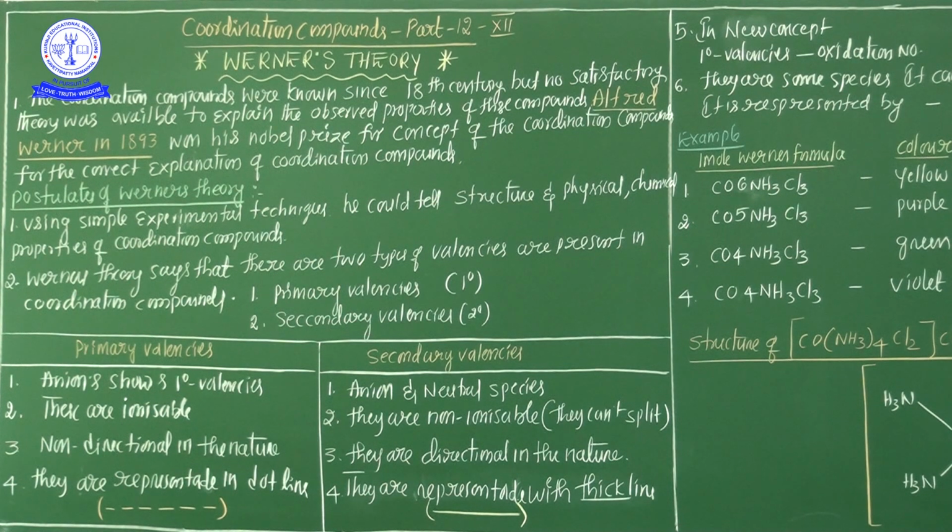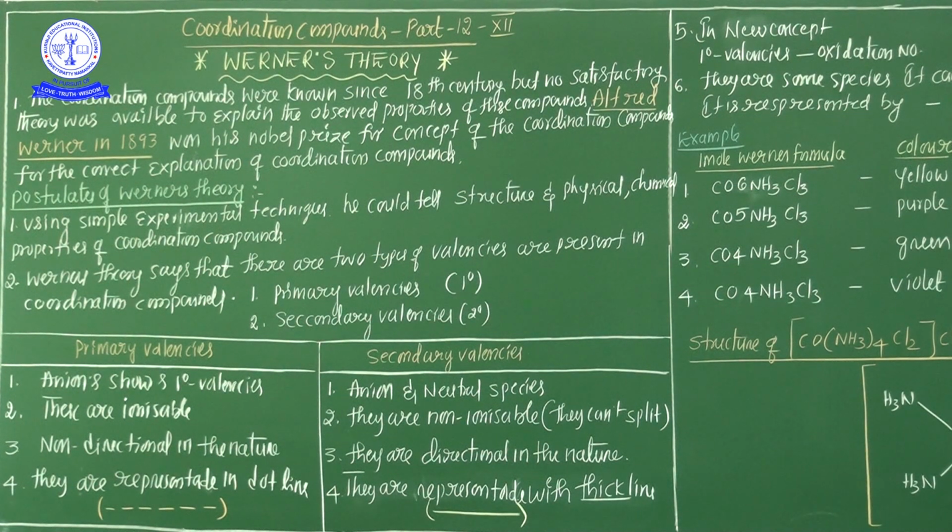The primary valency is non-directional in nature. That's why it cannot tell any shape or structure of the coordination compound. But the secondary valencies, see Nana, are directional in nature. Only the secondary valency can tell about the structure of the coordination compound.